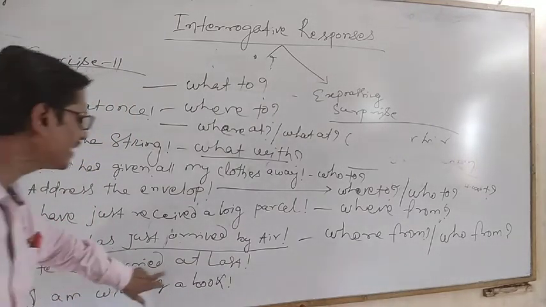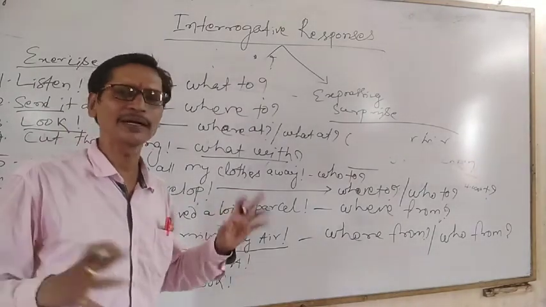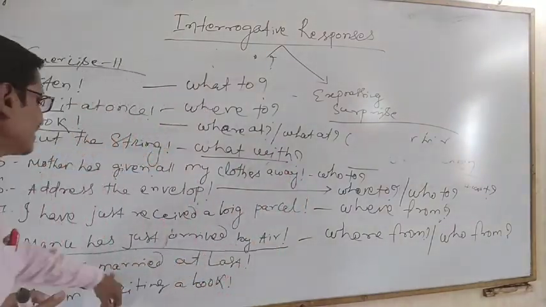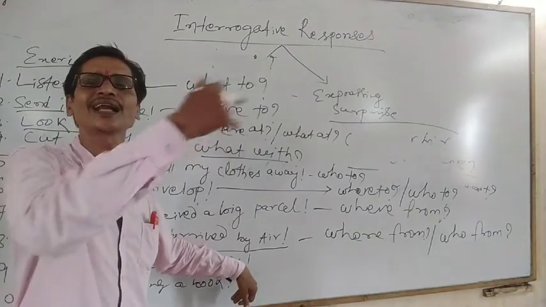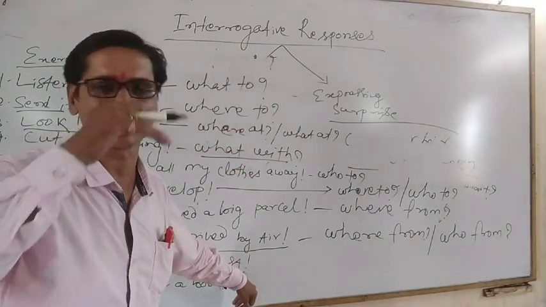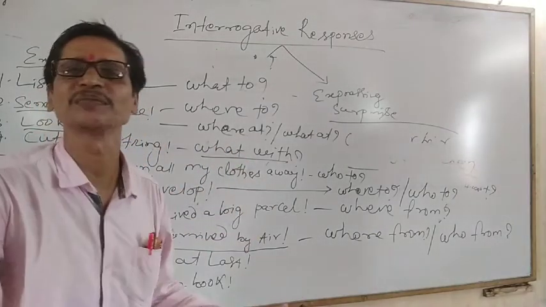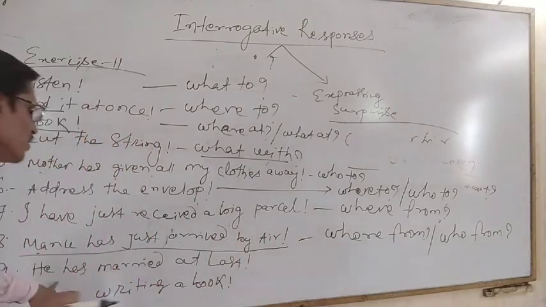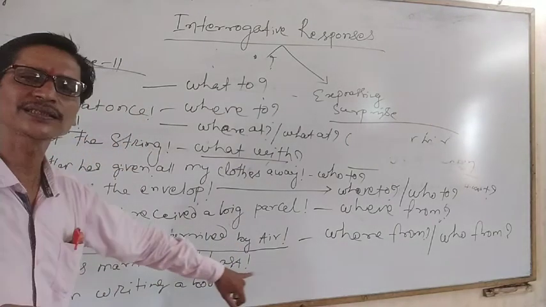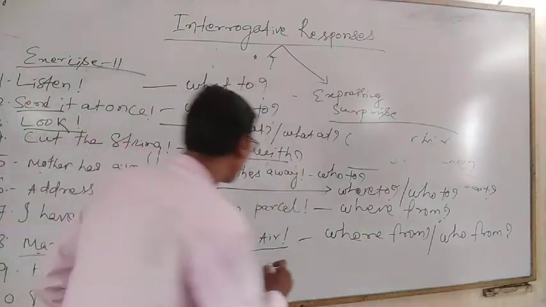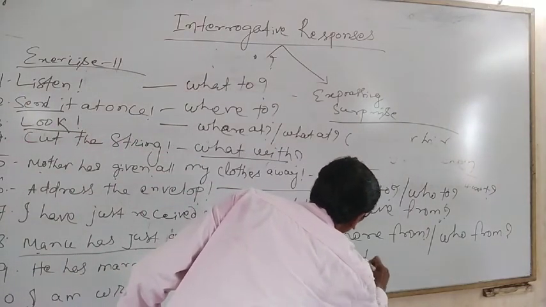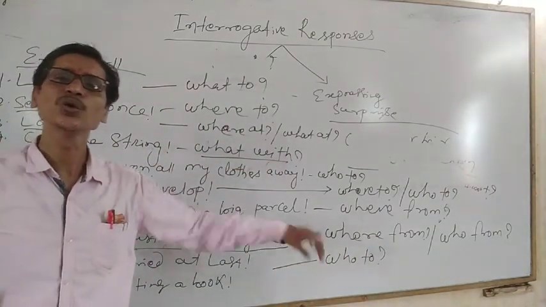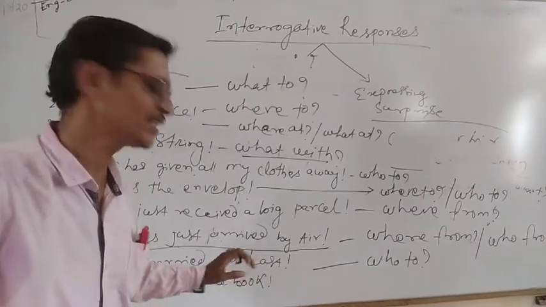Similarly, he has married at last. When somebody marries another person, it is only for a person. So here, he has married at last to his classmate. The prepositional part is absent over here. Therefore, what should we do? When we are talking about a person, it is "who to." The interrogative response is "who to." Understand? Can you see this?